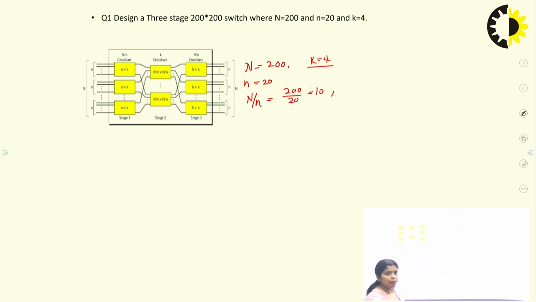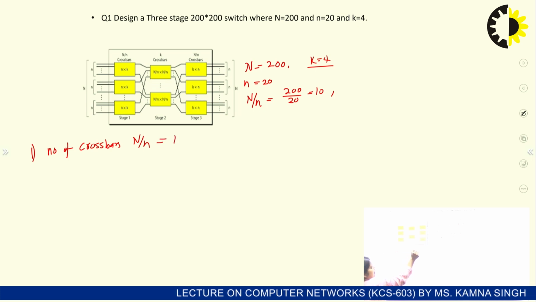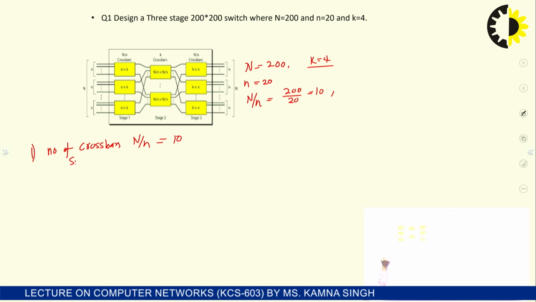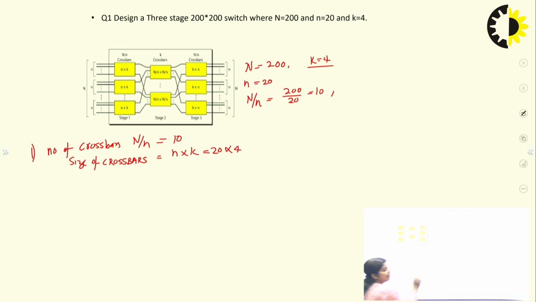Fine. So in the first stage, the number of crossbars is N by n, so 10 crossbars are there in the first stage, and the size of the crossbars is n cross k, that is 20 cross 4. 20 inputs and 4 outputs are there.